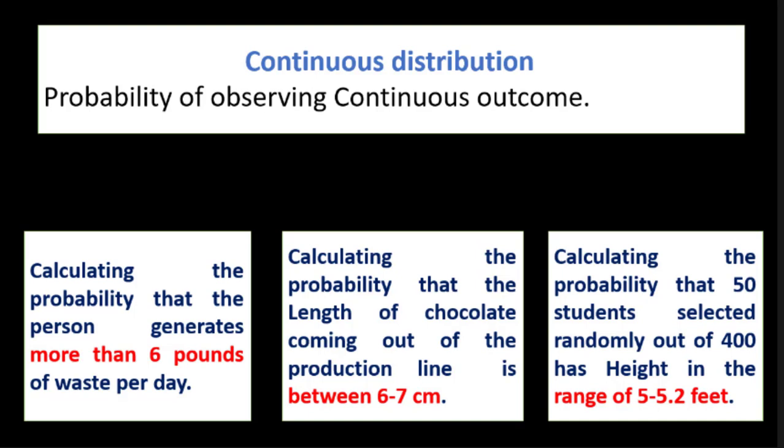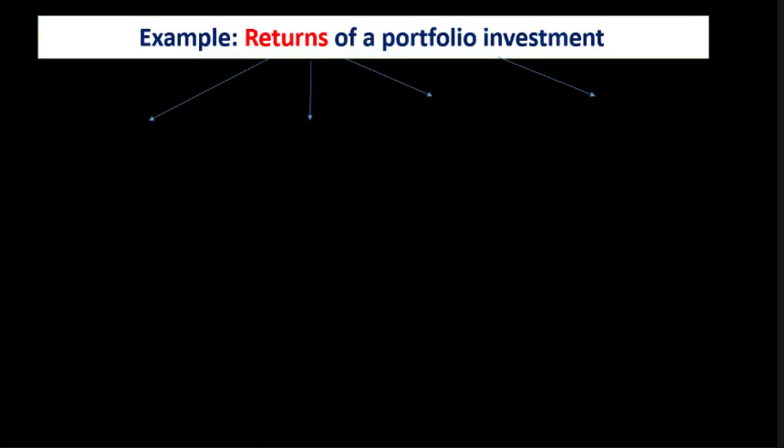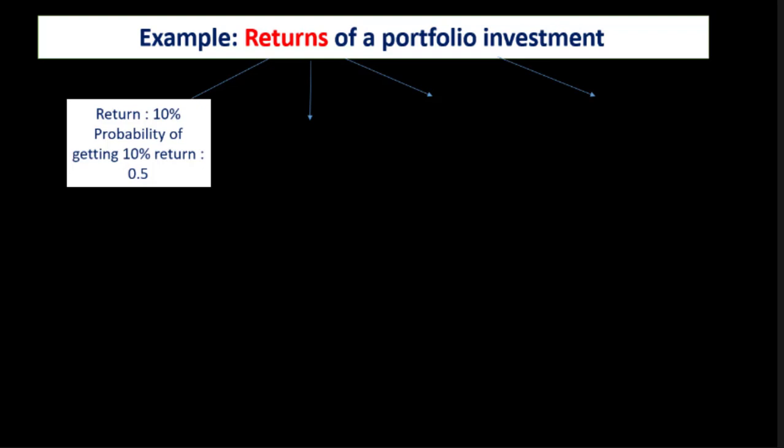Now let us see an example of discrete probability distribution. If we have selected a portfolio and we want to calculate the probability of different returns from that portfolio, then what will we do? We identify the return percentage and calculate the probability of obtaining that return from the portfolio. If the return is 10%, the probability of getting 10% return is 0.5.